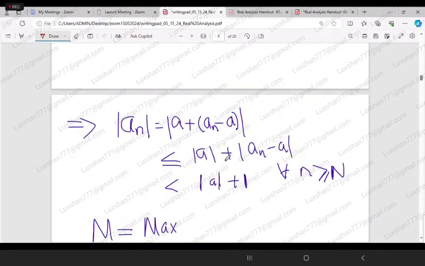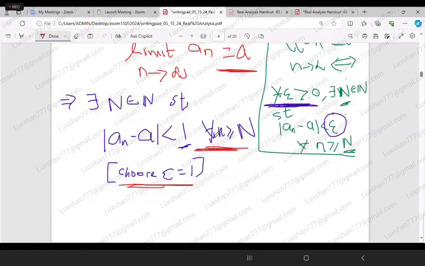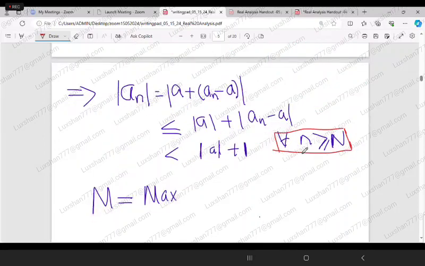Therefore, combining that, I am putting less than or equal to 1 plus mod of a. So this is true when n is greater than or equal to N, for all n greater than or equal to N. That condition is important, because this inequality is true only for n greater than or equal to N. Now this is true for n greater than or equal to N, so we don't know anything about the other terms of this sequence.